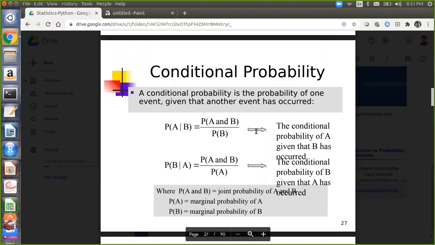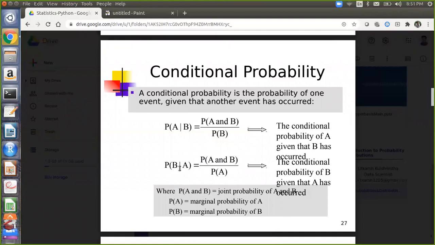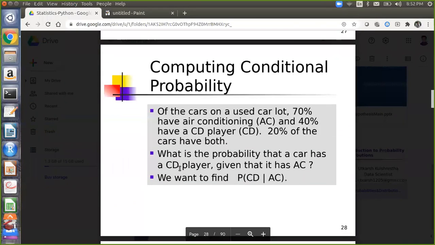So A given B: what is the probability of event A given that event B occurred? The formula is P(A and B) divided by P(B), or if your B is coming first, then divided by P(A). The denominator is what you divide by. So let's try to solve this from the numerical point of view. You have to solve it, guys.